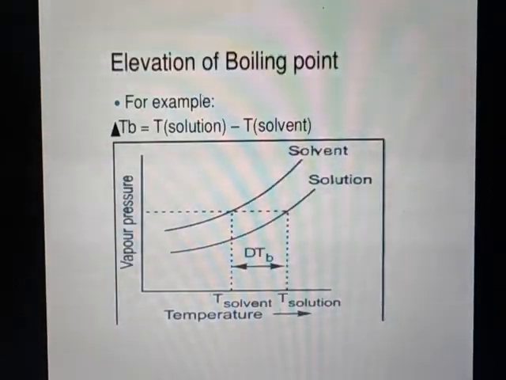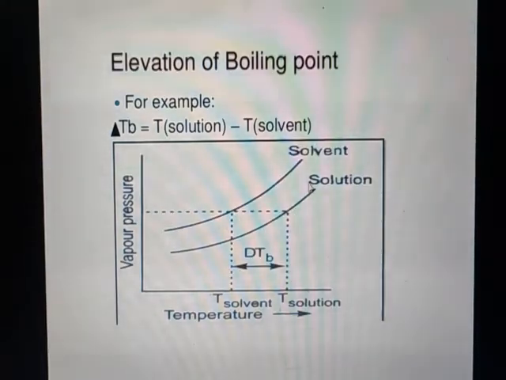This is the elevation in the boiling point curve, which gives a relationship between temperature and vapor pressure. From the diagram, it is clear that the vapor pressure of a solvent is found to be high when compared to the vapor pressure of a solution. As we mentioned, in the solvent, the surface area is maximum available for the evaporation process, and hence it easily undergoes evaporation and possesses the highest amount of vapor pressure.